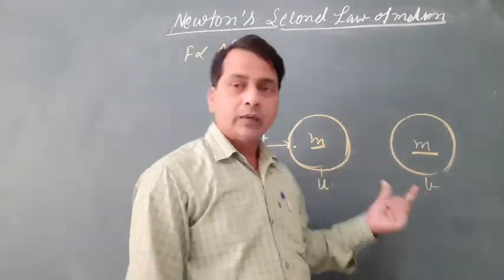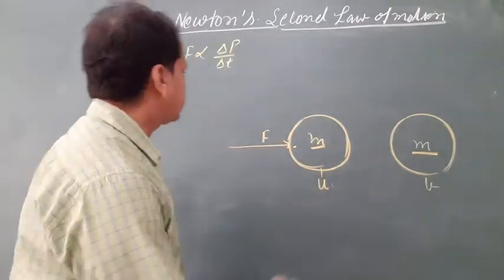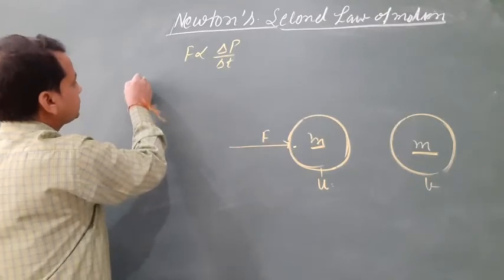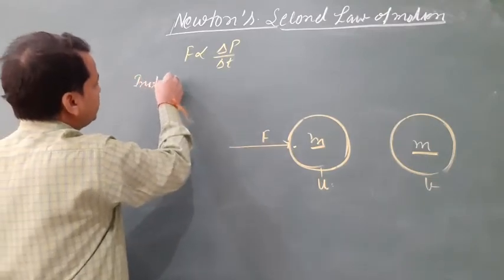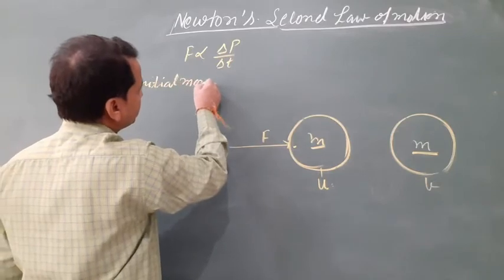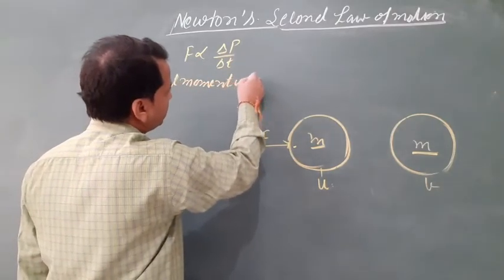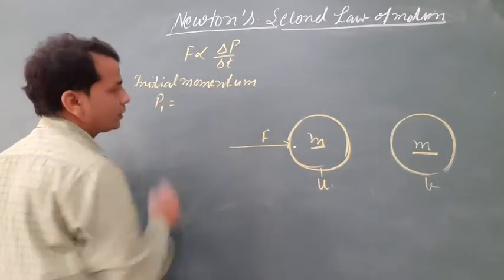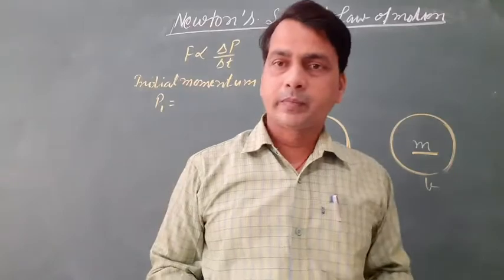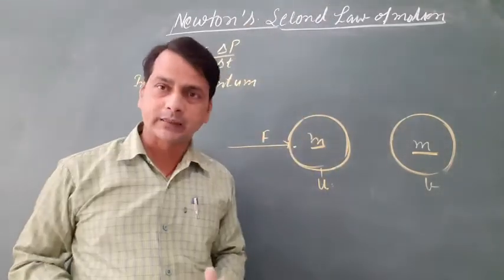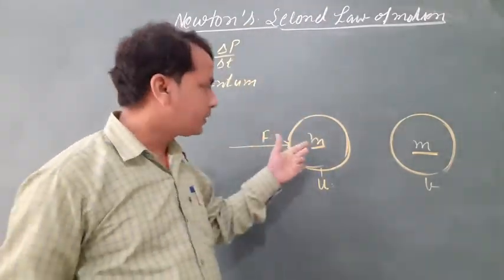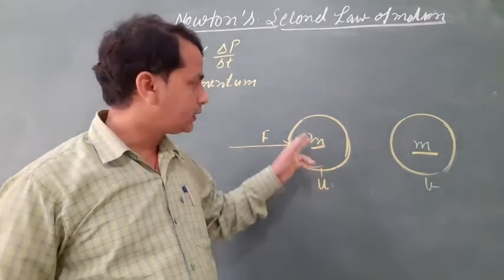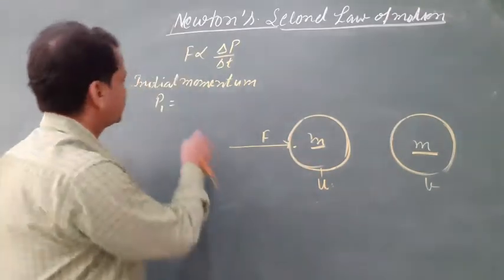The initial momentum P1 equals the product of mass and velocity, that is m into u.